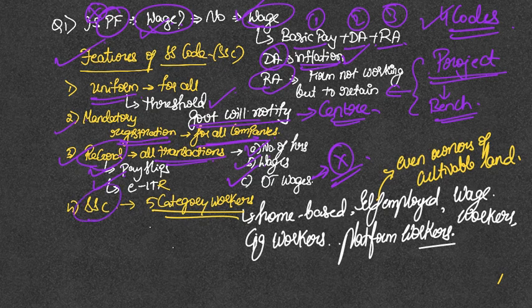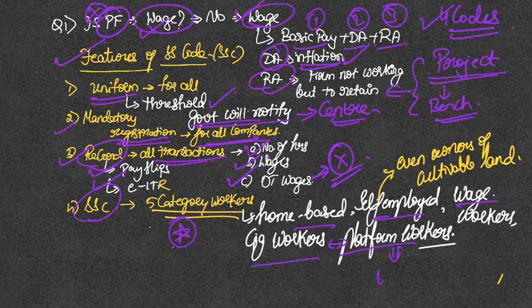In this code, we are recognizing 5 different categories of workers: home-based, self-employed, wage workers, gig workers, and platform workers. Platform workers, who are these workers? So there is slightly an interlink between gig workers and platform workers, but platform workers are those who exclusively depend on a certain platform for their survival.